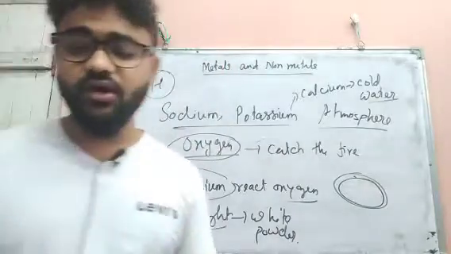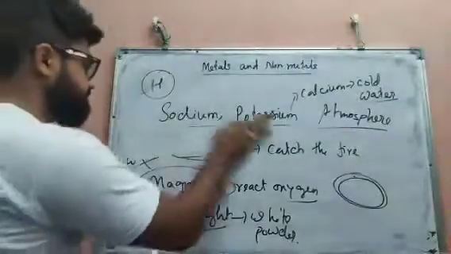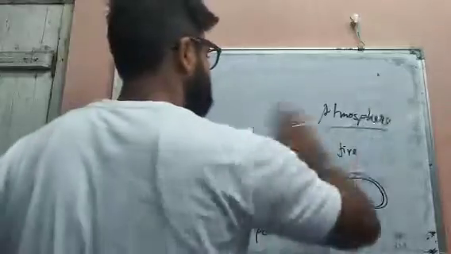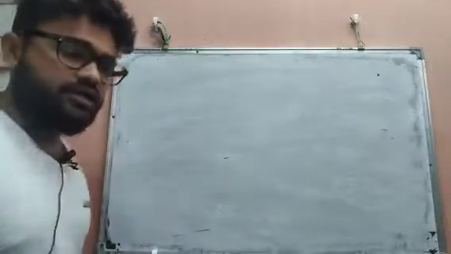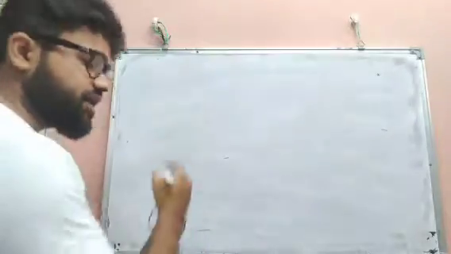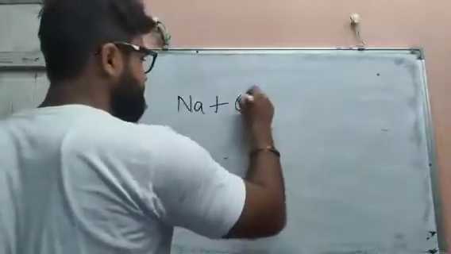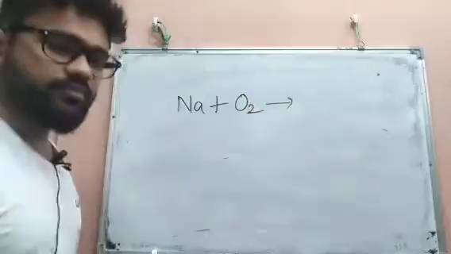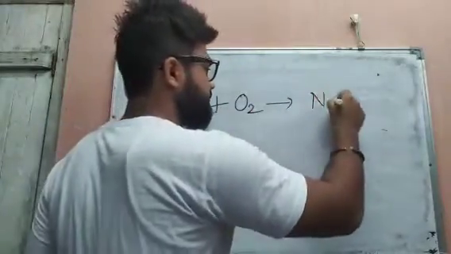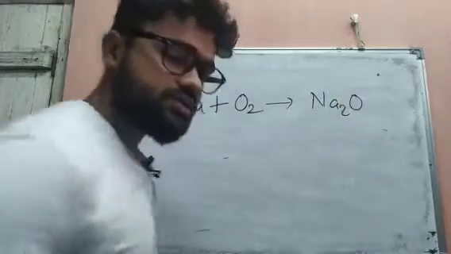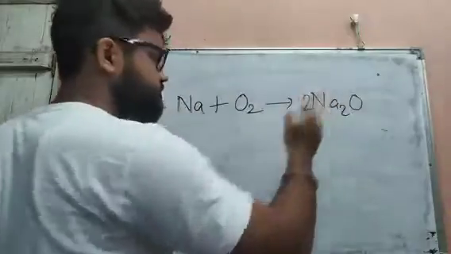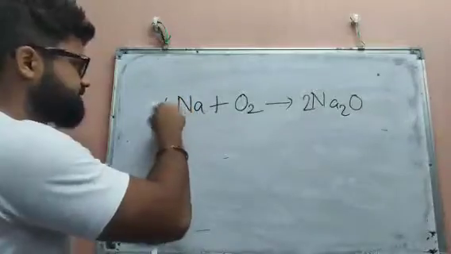Now a question arises. Suppose I am writing here sodium reacting with oxygen, and the product is sodium oxide. Here 4 and here 2.